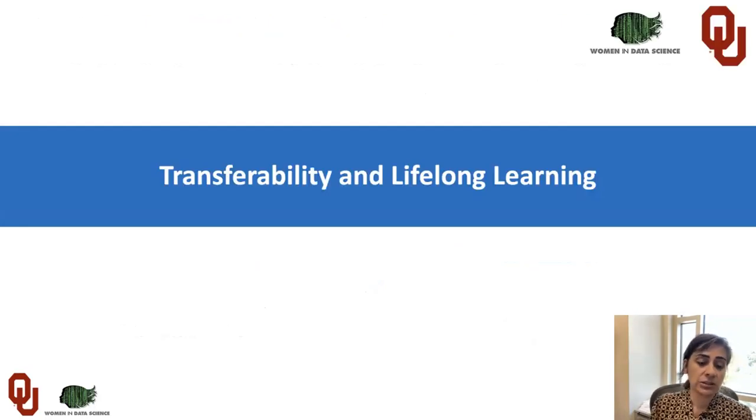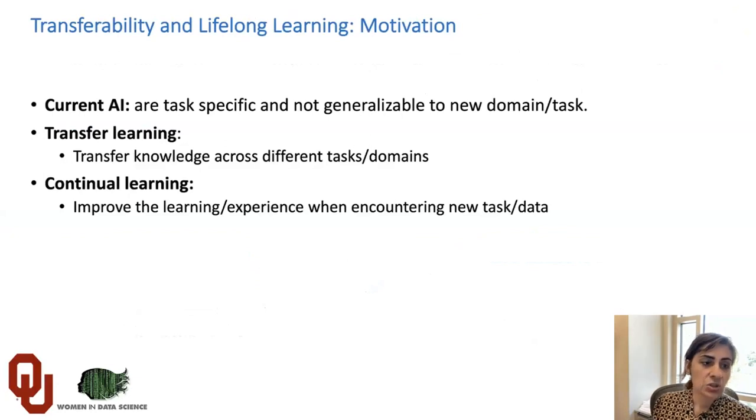After we talk about measuring robustness, we are also interested in talking about transferability and lifelong learning. So what is this actually? Current AI is very task specific and not generalizable to new domains or tasks. So the ongoing research now is on transfer learning.